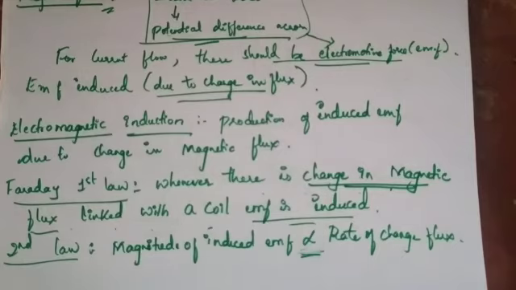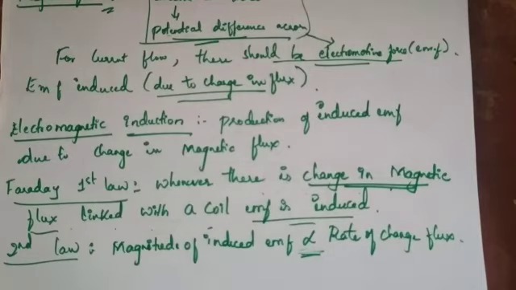If there is more change, that is, if you move the magnet quickly inside the coil, then the galvanometer shows more deflection. When we remove it in a certain time, there is also a change in the galvanometer. According to that, Faraday postulated the second law: the magnitude of induced EMF is directly proportional to the rate of change of flux.